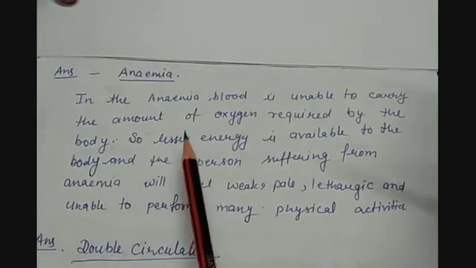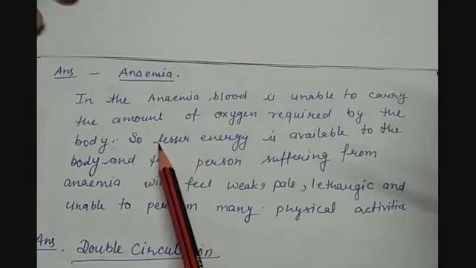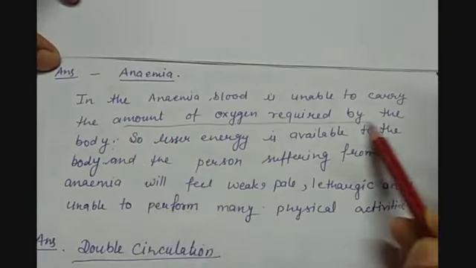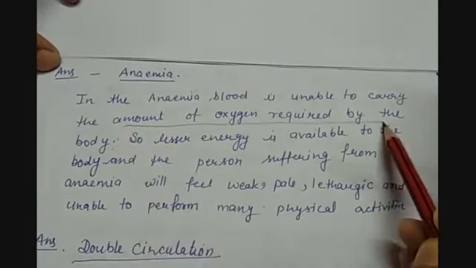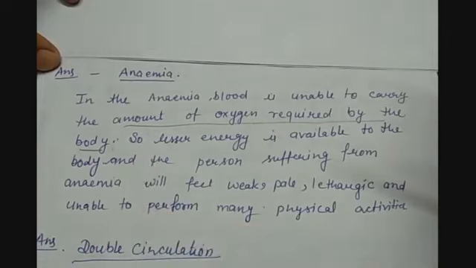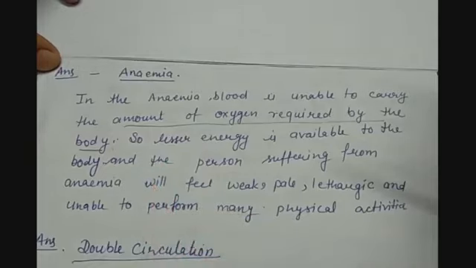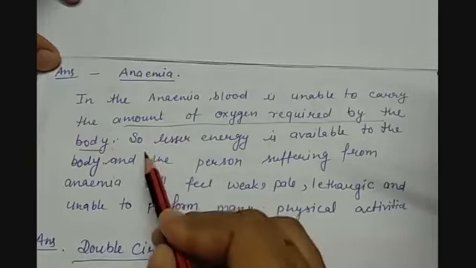So if there is less availability of hemoglobin, the amount of oxygen required by the body will not be fulfilled. That means the oxidation of food is not happening properly, so there is not a sufficient amount of energy to do various works.